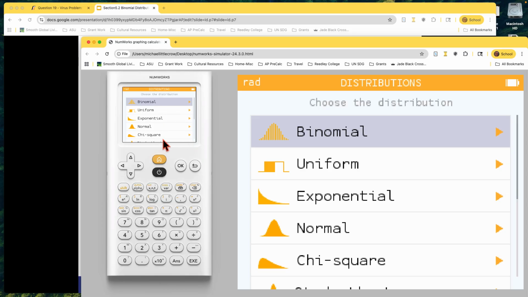Notice all the different ones it can do. Now, we're not going to do all of these. We will do normal as the other one. That's going to be our continuous one. So we're just going to use 2 of these tools. But if you take a more advanced class, you've got a tool that will handle all these other types of distributions as well. We're not getting there. The chi-square is used quite a bit. Sometimes the uniform is, but again, we're just going to use the binomial and the normal. Today, we're just focusing on binomial.